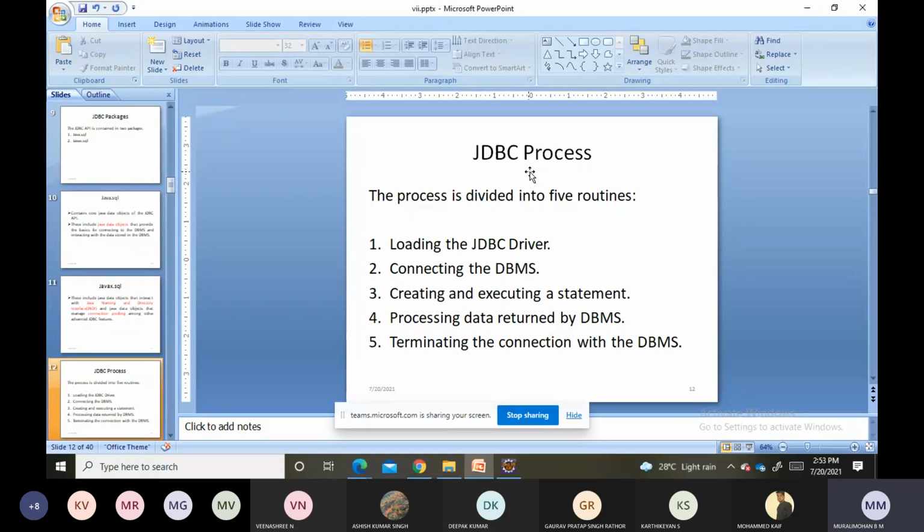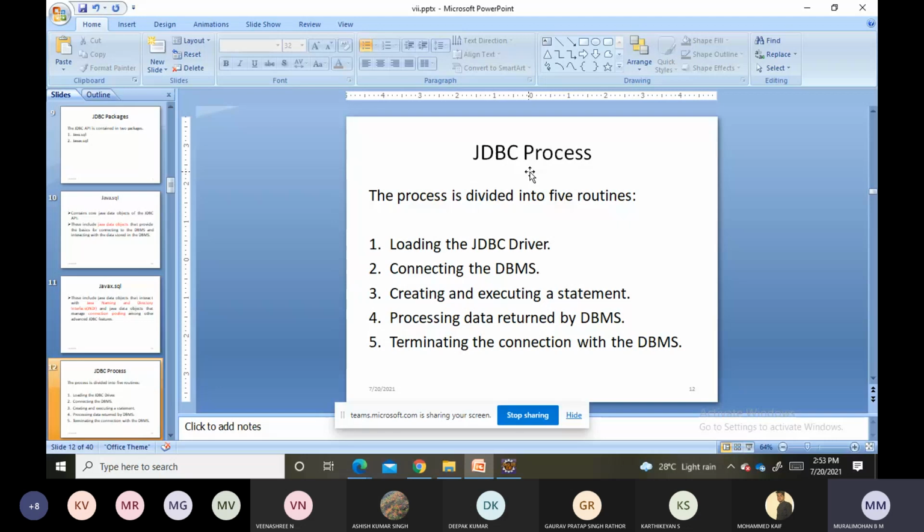You can relate this with the picture which we discussed. So create and execute the statement object. Once it is done, what will be there inside the statement object? Result set will be there. Next, we should process the data returned by the DBMS.